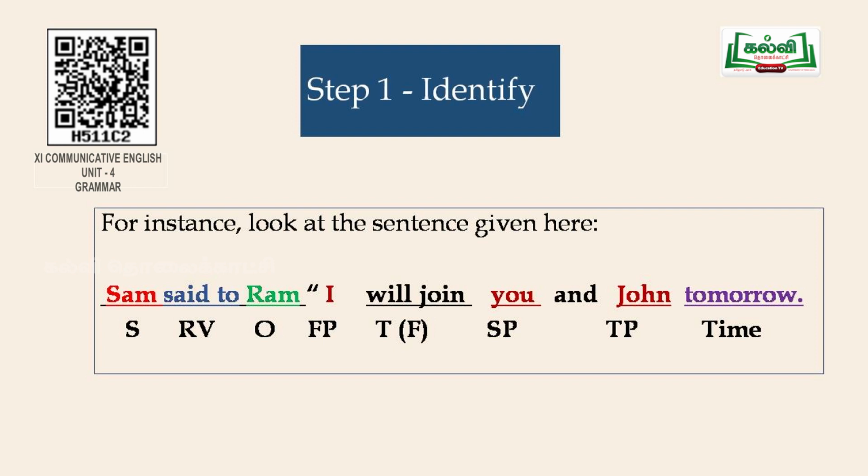Sam said to Ram, "I will join you and John tomorrow." In this sentence, Sam, who is the speaker, is the subject. Ram, to whom Sam conveys the message, is the object. I refers to Sam, who is the subject, and he is also the first person. You refers to Ram, who is the object, and he is the second person. John, who is not physically present in the scene, is the third person.